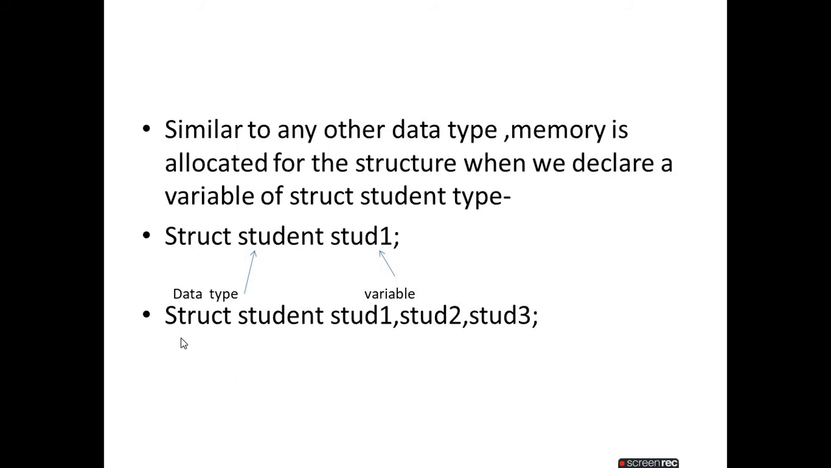We can also declare multiple variables, like we write int a, b, c. Same here, struct student is a data type. Now we can declare lots of variables by using a comma: stud1, stud2, stud3 all have the same data type, that is struct student.